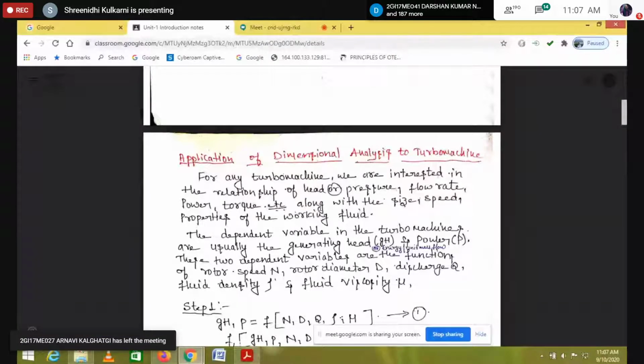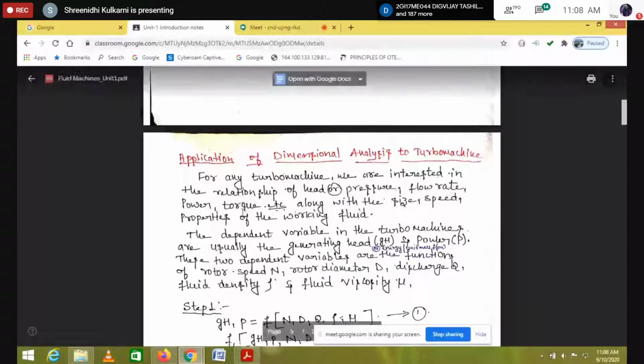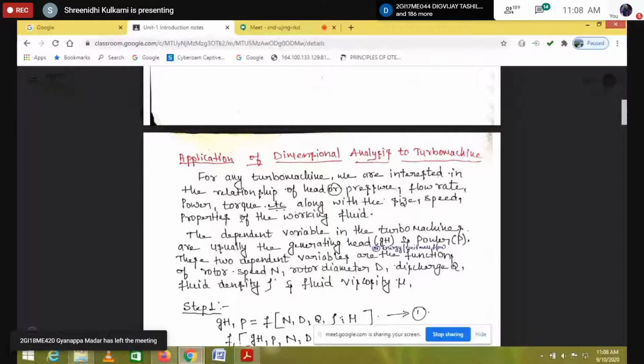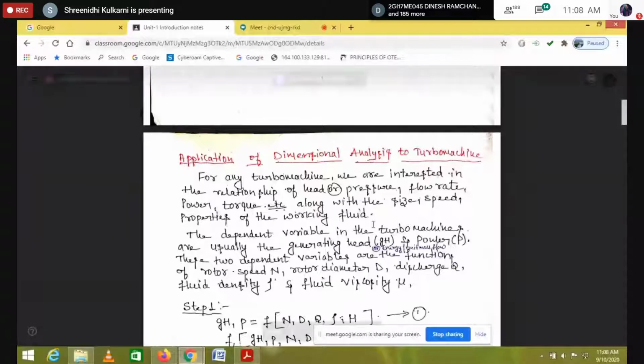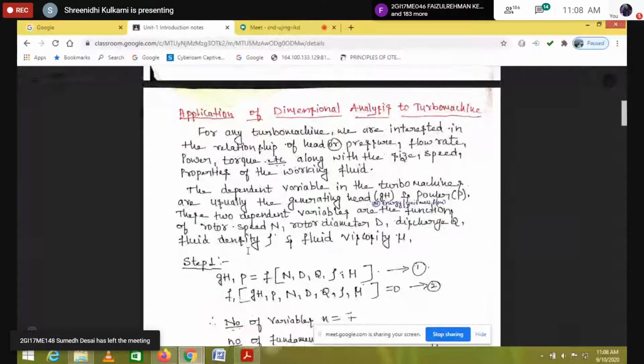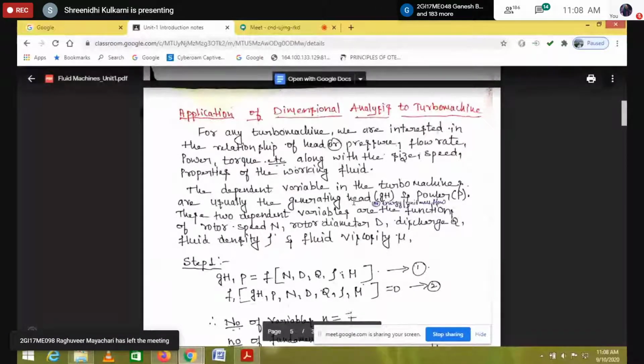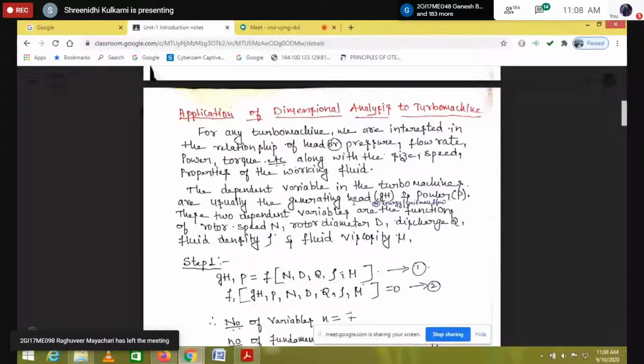Along with this, we will consider the size. Size is nothing but the rotor size, that is the diameter, the speed, and the properties of the working fluid. The dependent variables in turbo machines are usually the generating head, and if I consider power, I will take it as power.